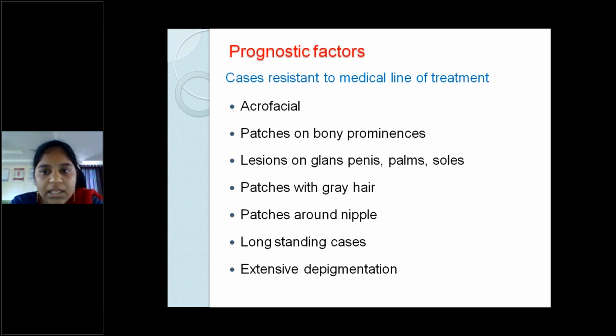Prognostic factors, we have all these conditions. There is very little response to any type of treatment, specifically in acrofacial vitiligo. And on the palms or the lips, these are very difficult to heal, and patches on the bony prominences, for example over the elbow, etc., are also very difficult to heal. And if there is leukotrichia already, it's very difficult for the color to come back. And long-standing cases and an increasing number of lesions, all these are poor prognostic factors.